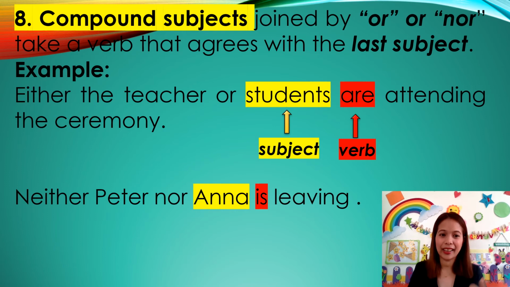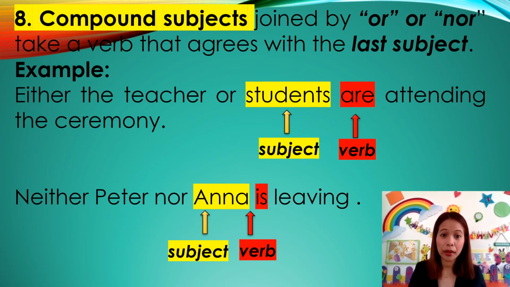Alright? Okay, next one. Neither Peter nor Anna is living. What is the subject? Anna. And your verb is? Is. The subjects are joined by nor, so we consider again the subject nearest to the verb, which is Anna. Anna is singular, therefore your verb is in singular form. Okay?